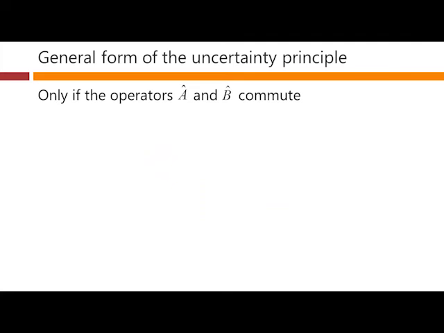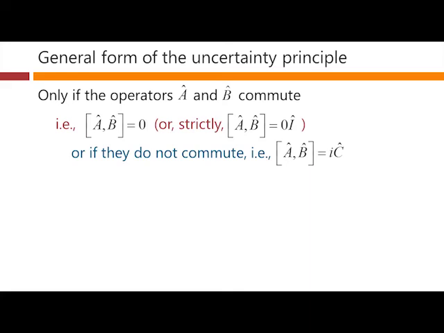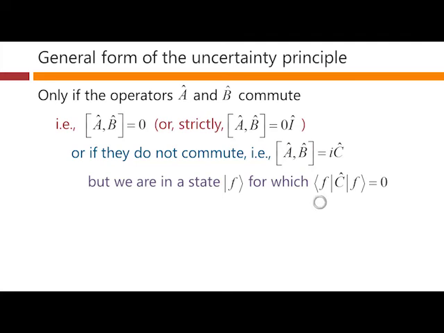Only if the operators A and B commute, that is, A and B have a commutator that is 0, or strictly speaking 0 times an identity operator, or possibly if they do not commute, they have a commutator rest, but we're in a state f for which this expectation value of the commutator rest is equal to 0.